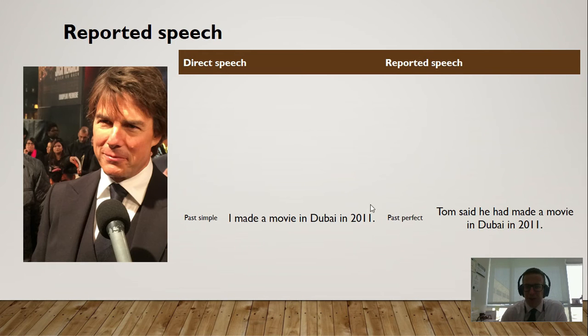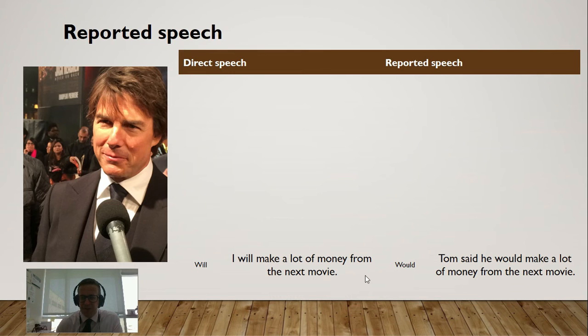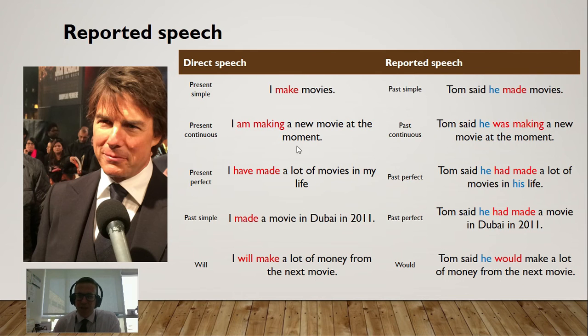I made a movie in Dubai. Tom said he had made a movie in Dubai in 2011. So notice that both of these, past simple and present perfect, go to the past perfect. And the last example here: I will make a lot of money from the next movie. Tom said he would make a lot of money from the next movie. So these things are still in the future, but when we report them, we're reporting what was said. So it becomes a past of the future, if that makes sense. I'm sure Tom would make a movie about something like that. So here are the examples of direct speech to reported speech. Don't forget, it's basically just make it one notch further back in the past.